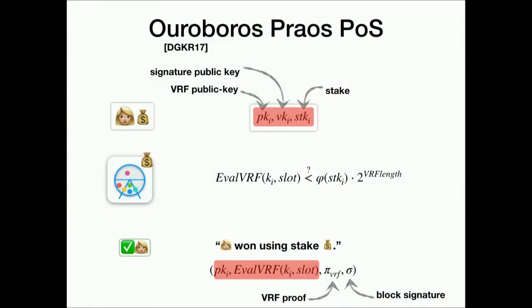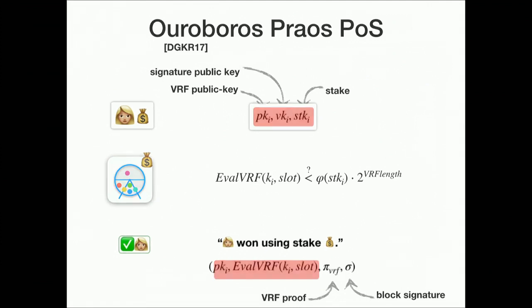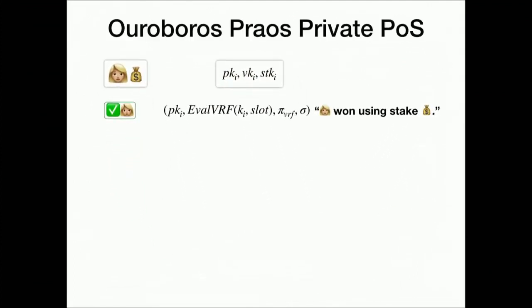Now, if you look at this lottery here, this red stuff leaks information about your stake. So in particular, it's obvious that if you have open accounts, you can just read the stake. But also in this proof itself, if you publish this eval VRF there, this gives you already a bound on your stake. So the question now is, how can we do better? How do we make that private?